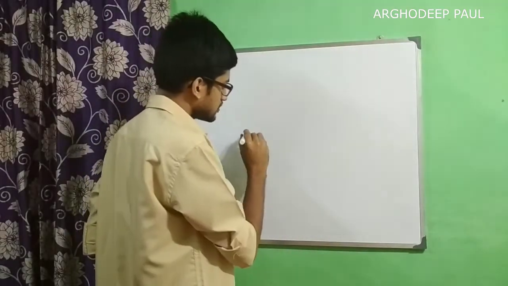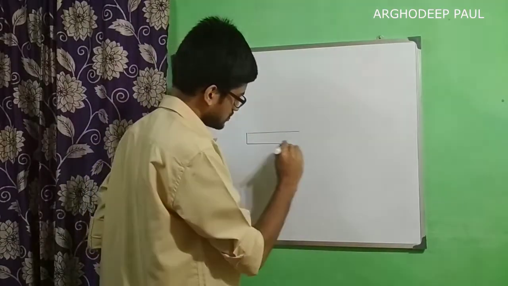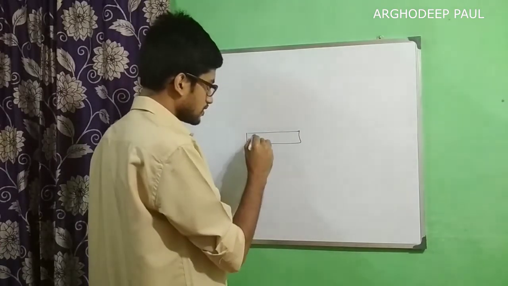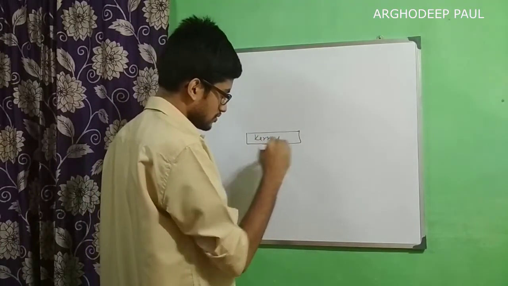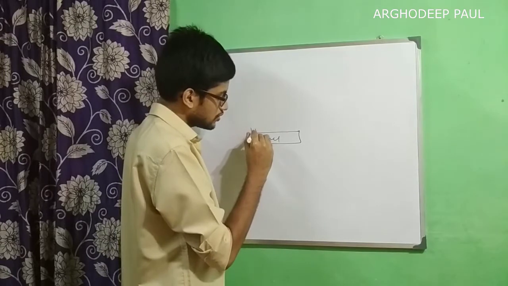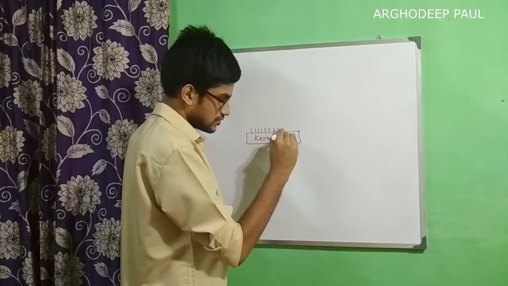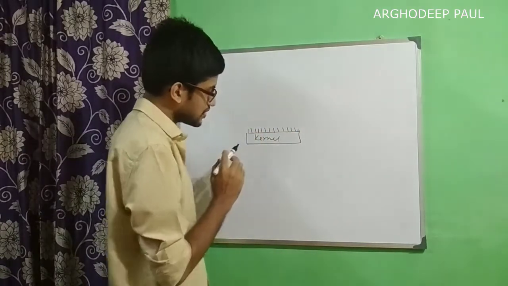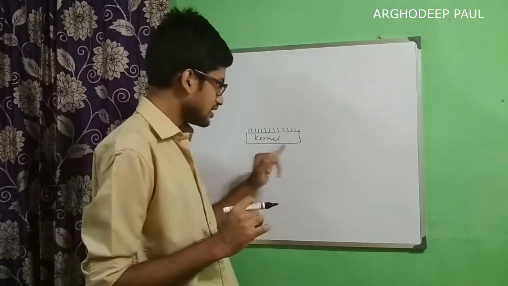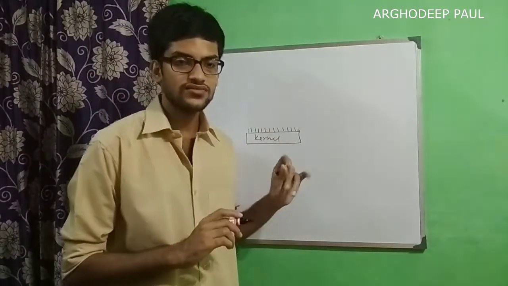Let's say this is our kernel. The kernel will have lots of handles. The kernel itself is an engine for the operating system.